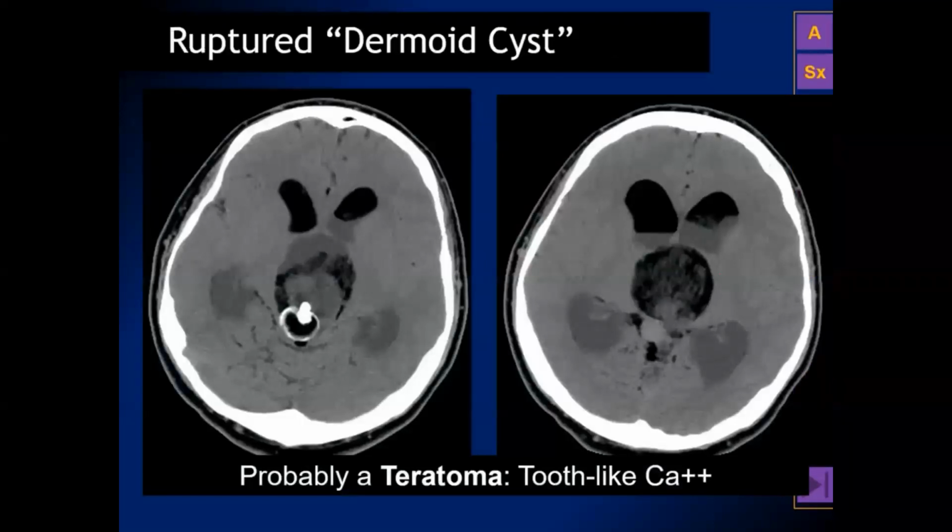This is a case that was presented as a ruptured intracranial dermoid cyst, but it's obviously an intracranial teratoma. There's a tooth-like calcification, heterogeneous lesion that consists of very, very lucent lipid material floating as a supernatant in the lateral ventricles, and a heterogeneous mixture of soft tissue and lipid attenuation inside the primary mass in the pineal region.